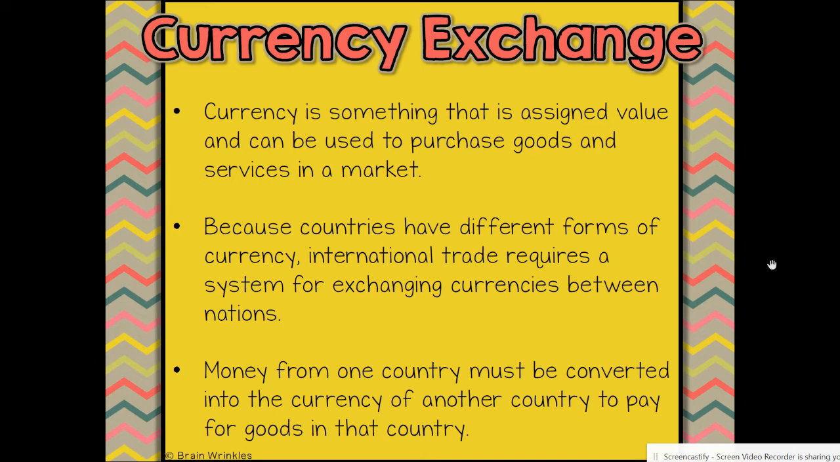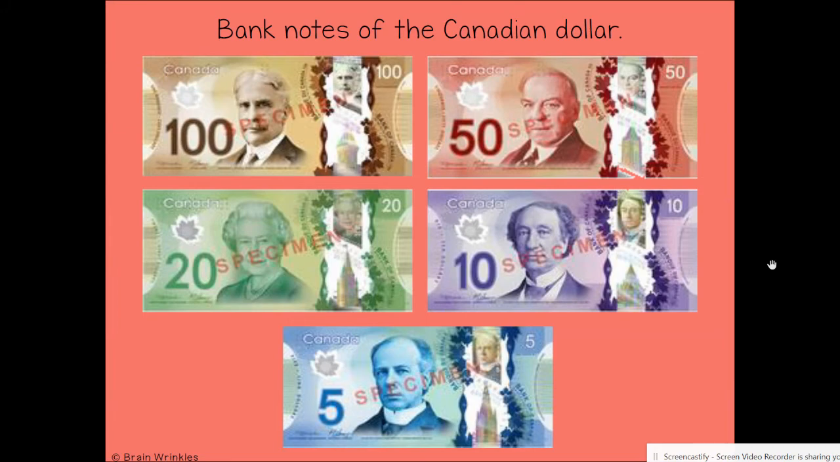Because countries have different forms of currency, international trade requires a system for exchanging currencies between nations. Money from one country must be converted to the currency of another country to pay for goods in that country. And we talked about how you can Google currency exchange and put in the different numbers. And there you see some of the Canadian money. As a matter of fact, some of that I brought into the class.